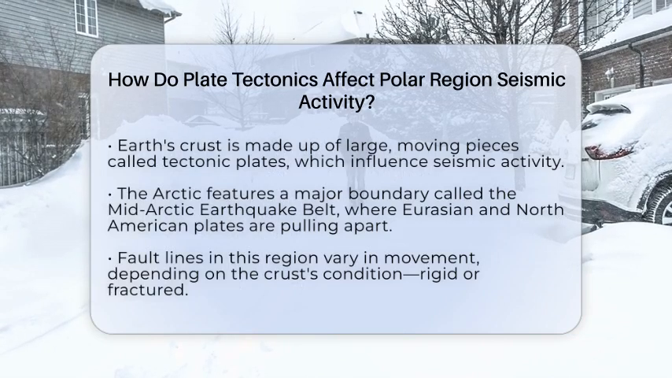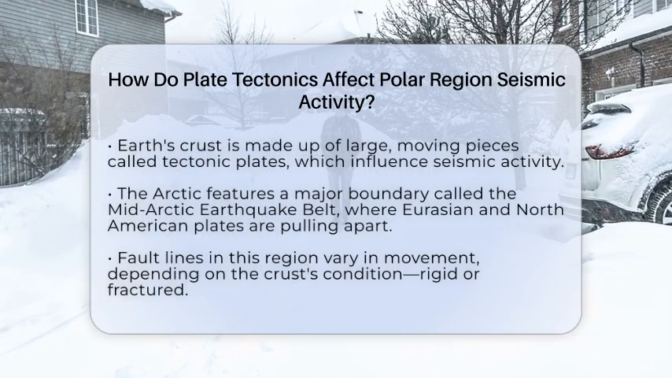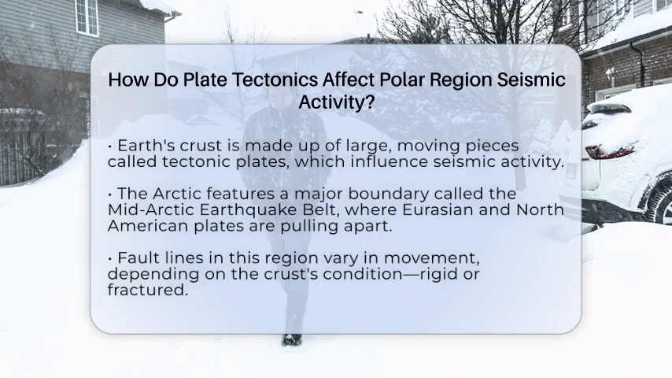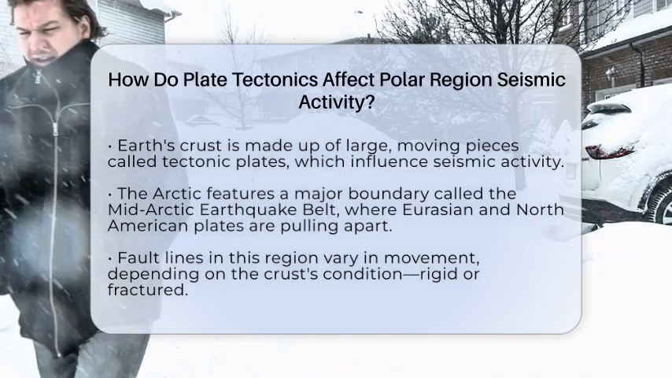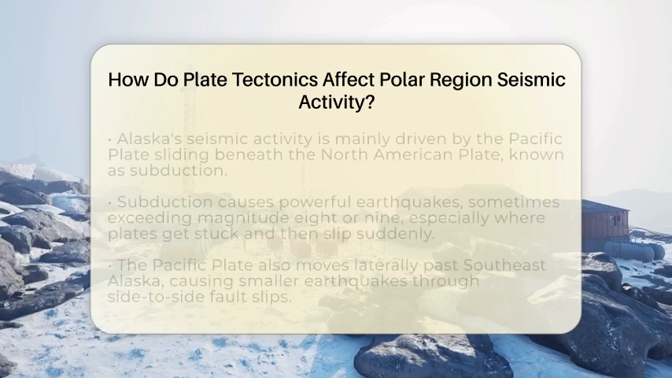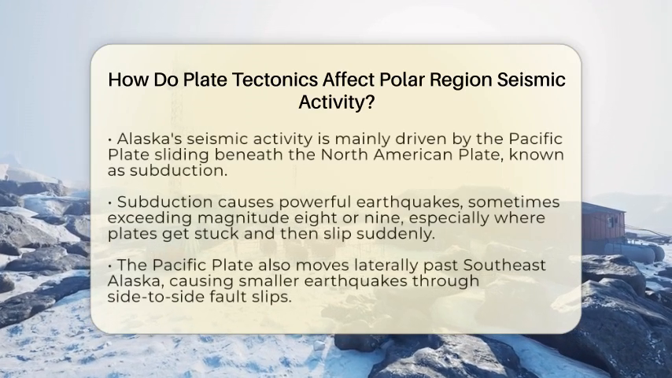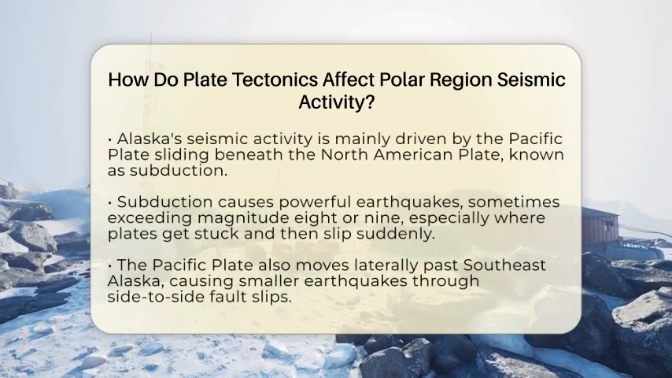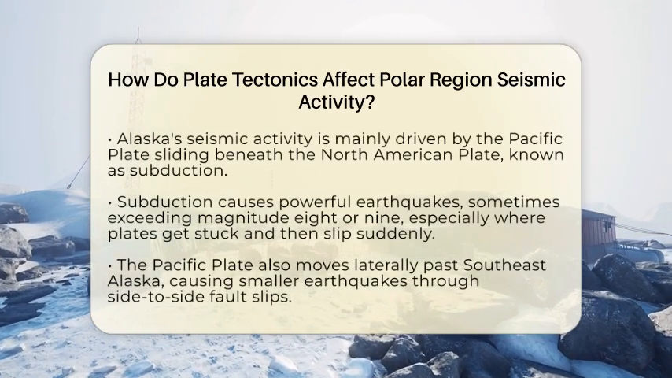This boundary is known as the mid-Arctic earthquake belt, where the plates are slowly pulling apart. The fault lines here are complex, with different segments showing different types of movement based on the condition of the Earth's crust beneath. Some parts have rigid, solid rock, while others are weaker or more fractured, which influences how stress builds up and gets released as earthquakes.